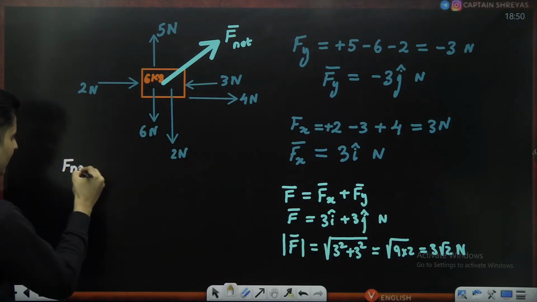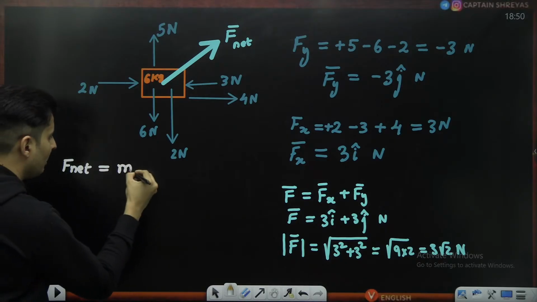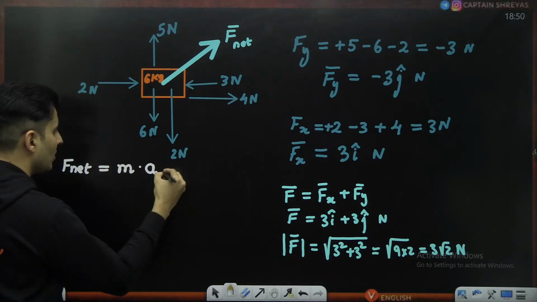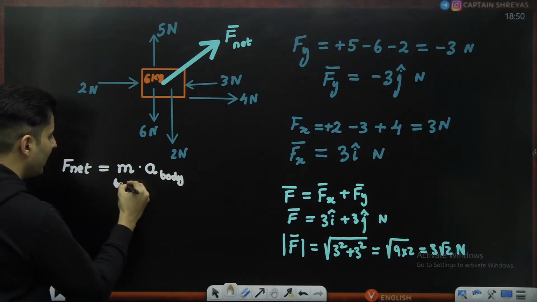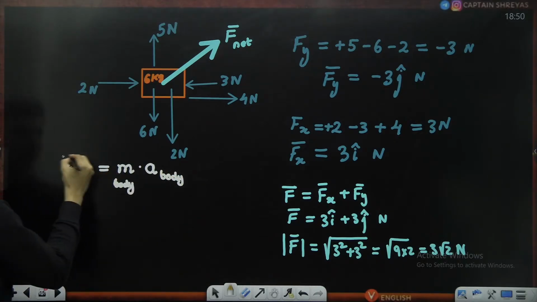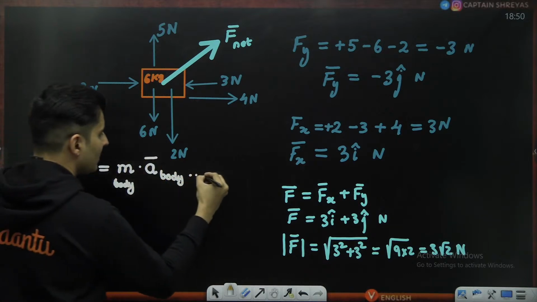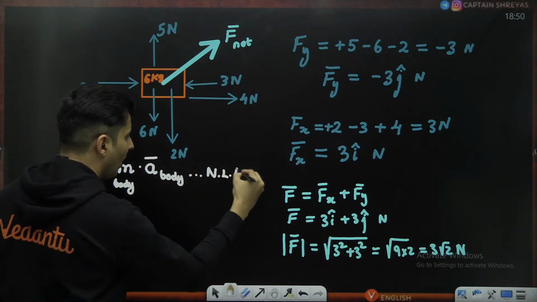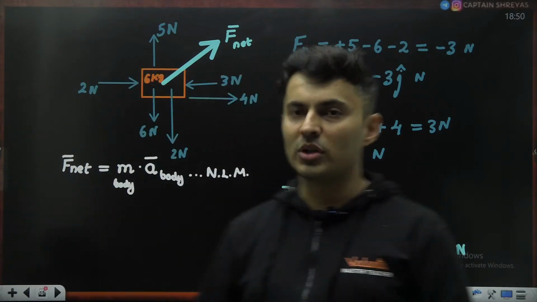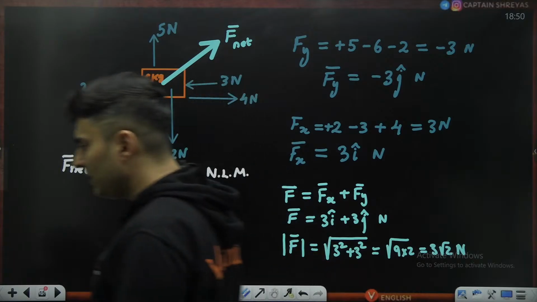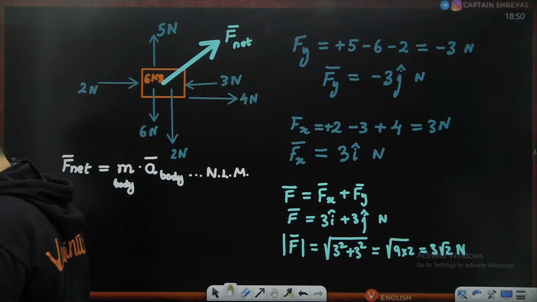Whatever is the net force, that is equal to the mass into acceleration of that particular body. Mass of that particular body multiplied by acceleration of that particular body. This is by Newton's law of motion. Everybody fine till this point? Correct? Very good. Yes. Awesome.